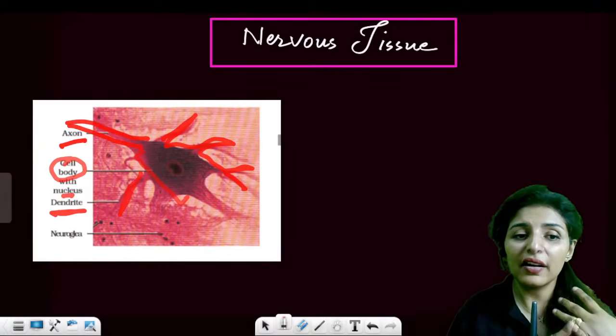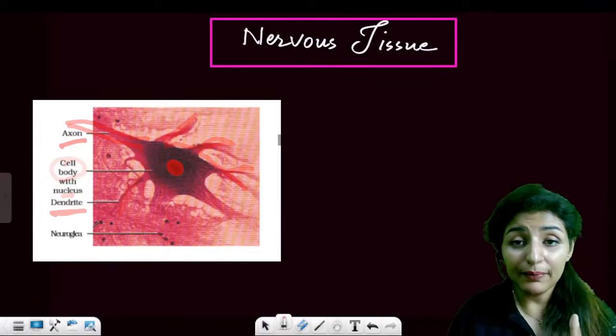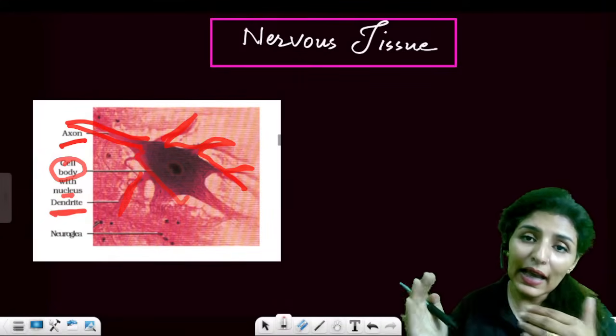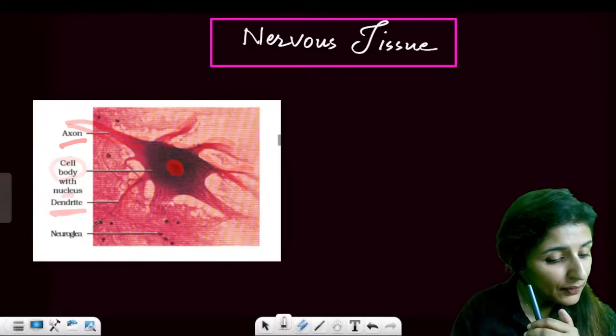What is the function of dendrites? They bring the stimulus. Cell body will convert it into the action potential, and axon is going to carry that away towards the next neuron. Are these points clear? Perfect.